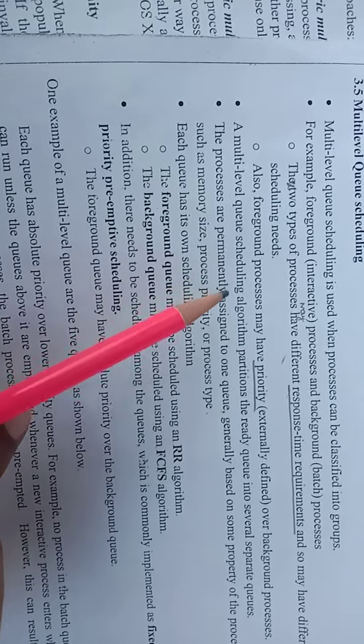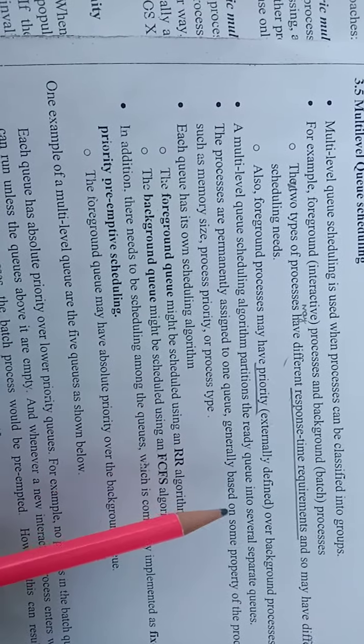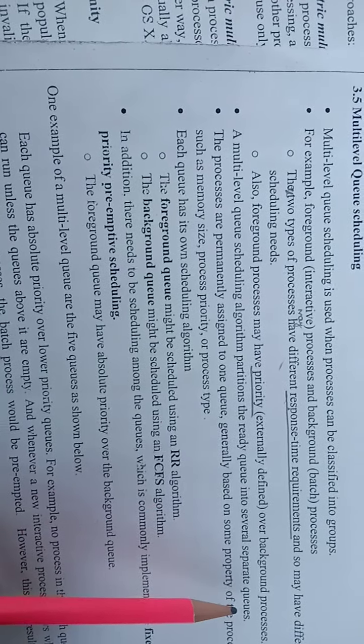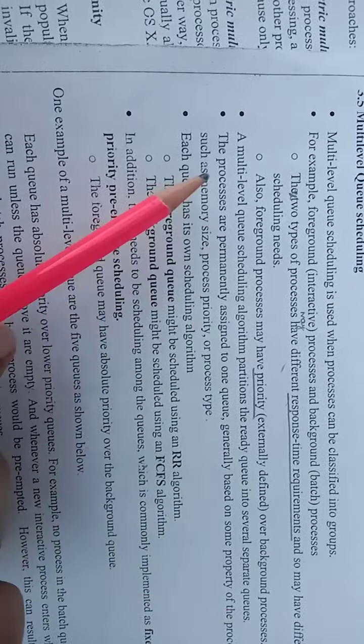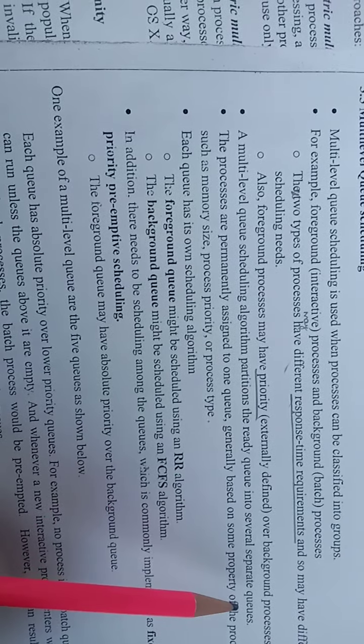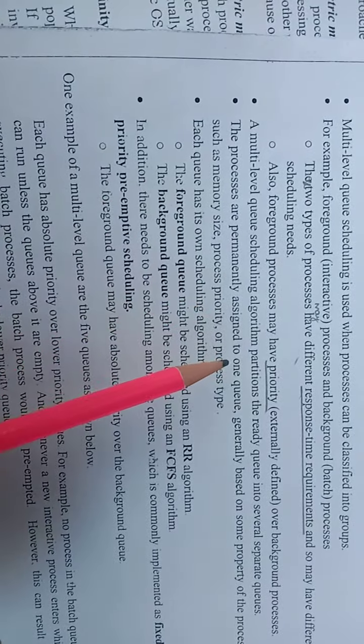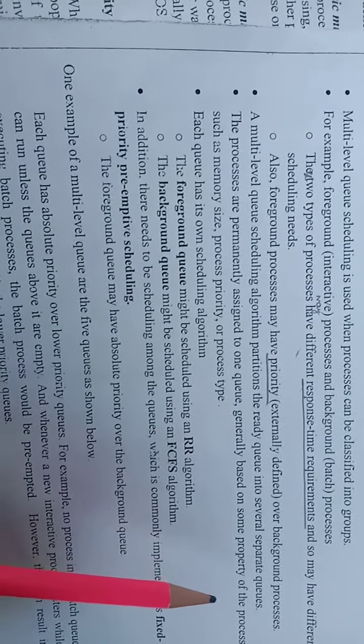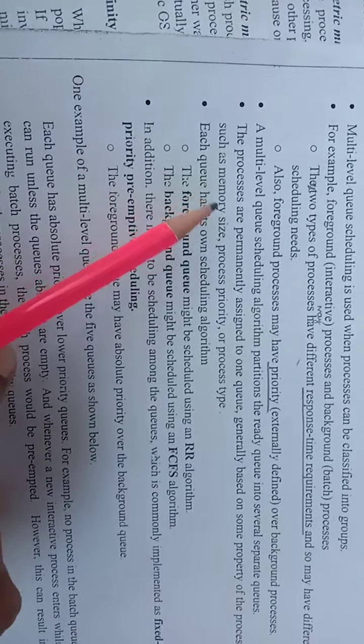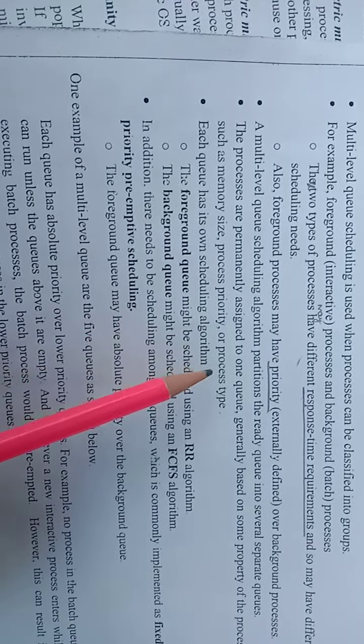A multi-level queue scheduling algorithm partitions the ready queue into several separate queues. This is the basic idea behind the algorithm. Instead of maintaining only one ready queue, the ready queue is partitioned into several separate queues. The processes are permanently assigned to one queue, generally based on some property of the processes such as memory size, process priority, and process type.